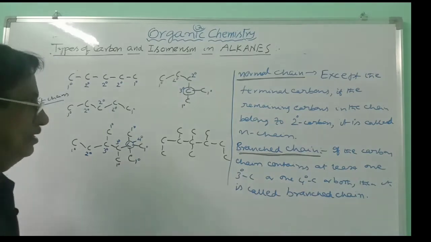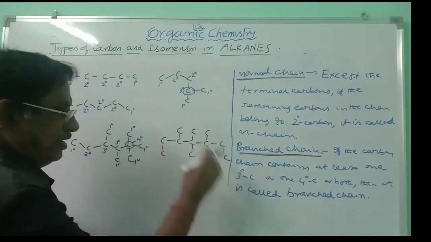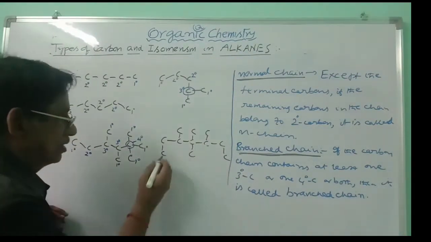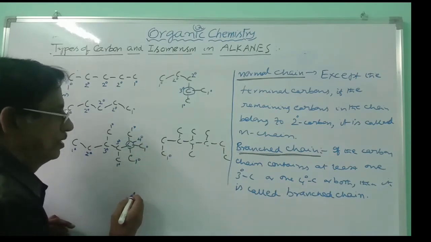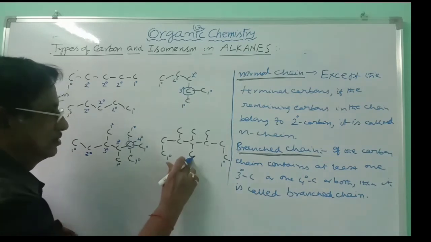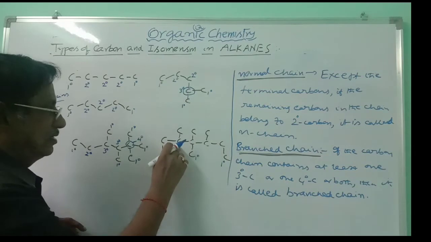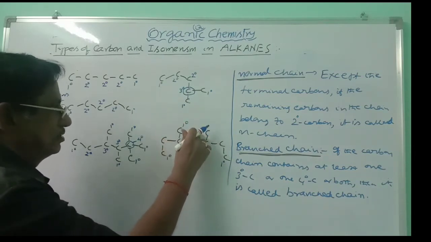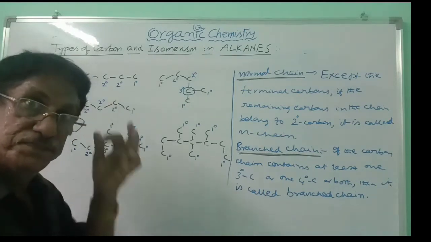Similarly, here also you can take 1, 2, 3, 4, 5, 6, 7. This is one chain. This carbon attached to only one carbon is primary. This carbon, primary. This carbon, primary. This carbon, primary. Similarly, here also there are 6 primary carbons.